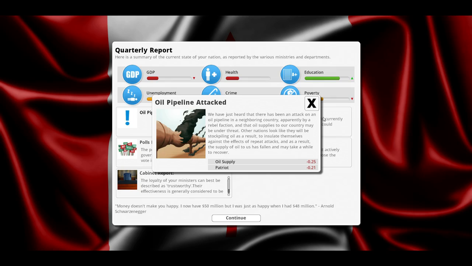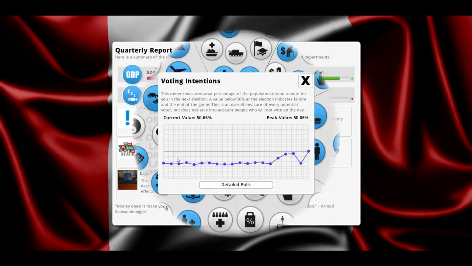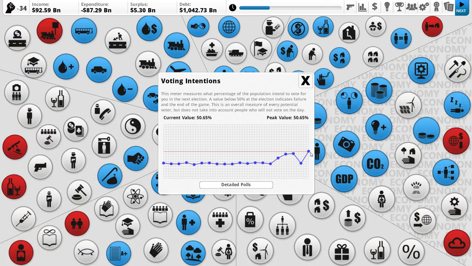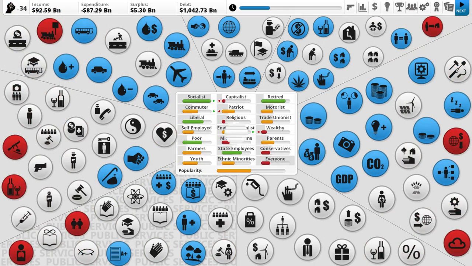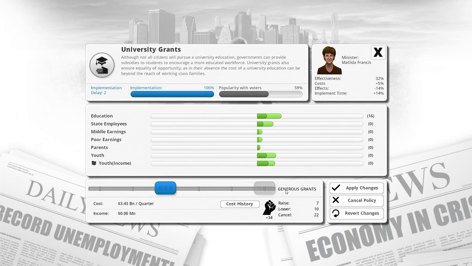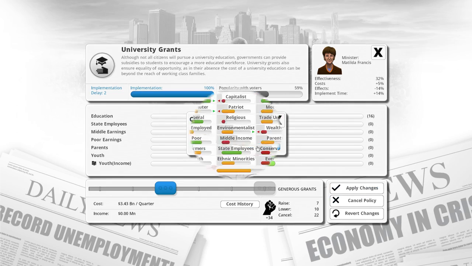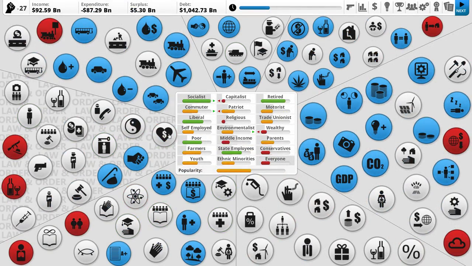Oh, man. There you go. That's as quick as it went down, I brought it back up, and did some good things along the way. That's great. University grants. People like it. Generous grants, which improve youth income. Makes parents happier. Improves the middle earnings, which will make the middle class happier. State employees and education. Apply the changes. Yep. And it's pretty cheap to do that.